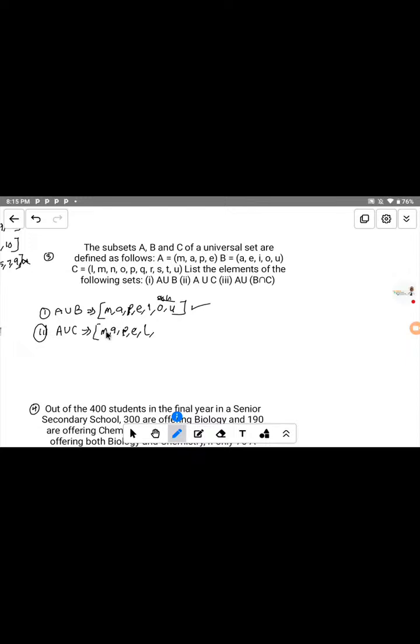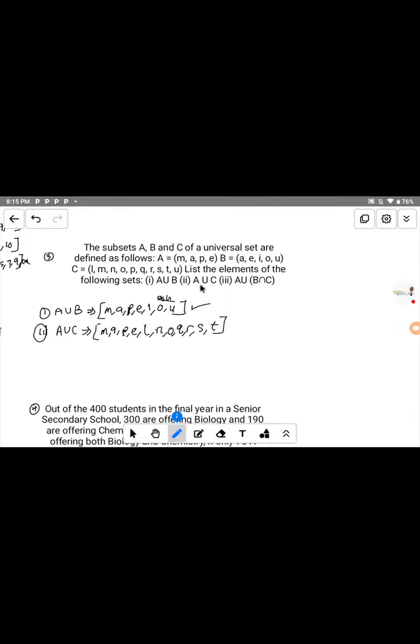Now let's move to the next one, which is N. Since we don't have it here, we write N. Next one is O. We don't have O here, so we write O. The next is P. We have P here, so you don't need to write it twice. So move to the next one, that is Q. We have Q. We have R. We don't have R here, so we write R. We have S. We have T. So those are the elements that belong to A union C.